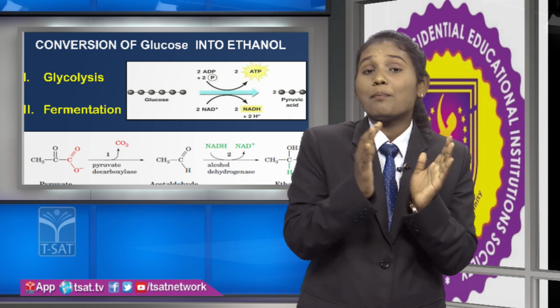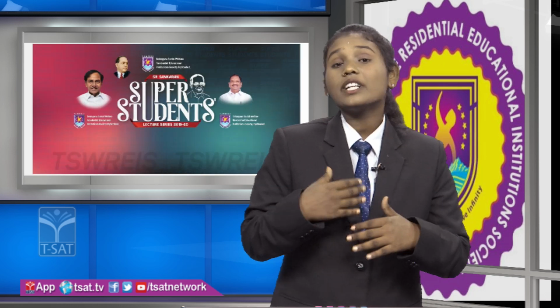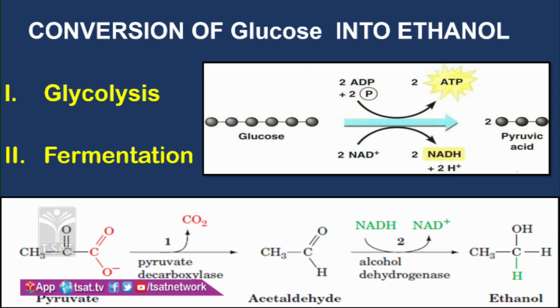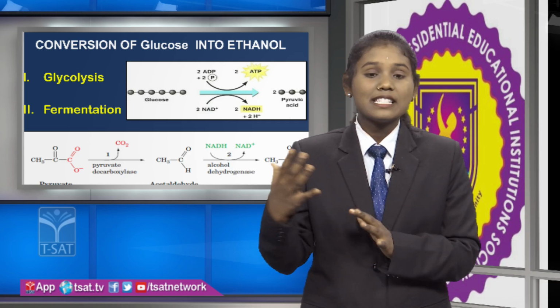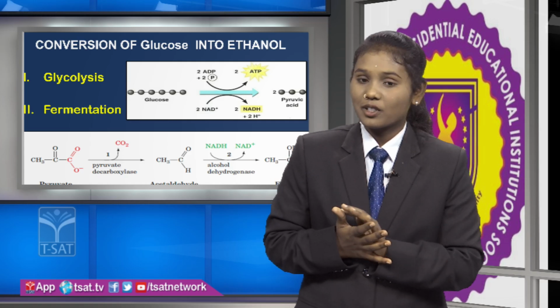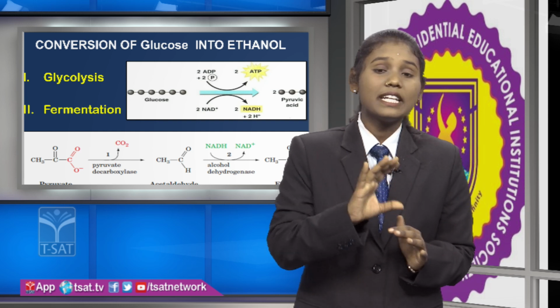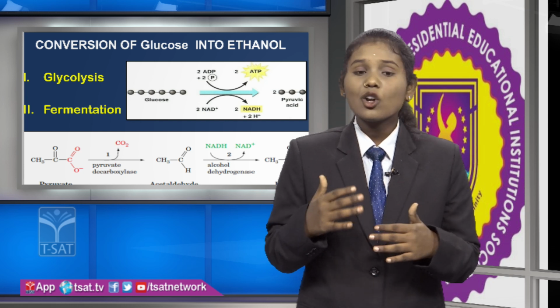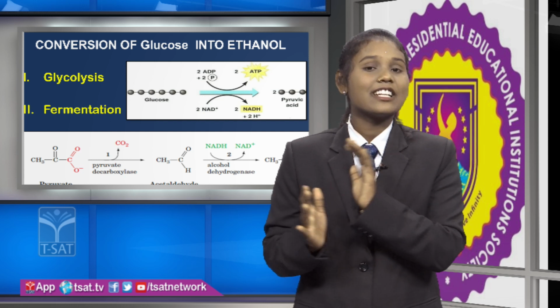First of all, the pyruvate molecule is converted to acetaldehyde in the presence of the pyruvate decarboxylase enzyme. And next, this acetaldehyde is converted to ethanol in the presence of the alcohol dehydrogenase enzyme. Through these two reactions, in the presence of the two enzymes, pyruvate decarboxylase and alcohol dehydrogenase, there is a conversion of the pyruvate molecule into the ethanol molecule.